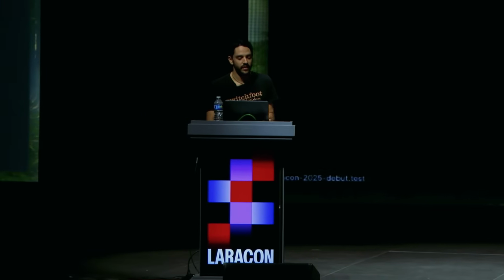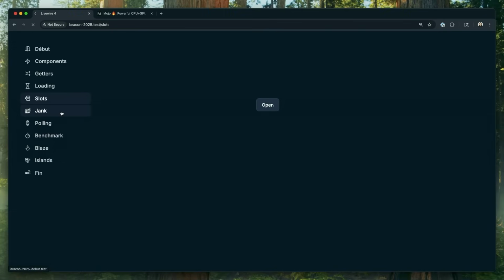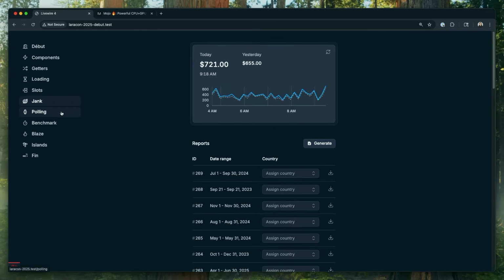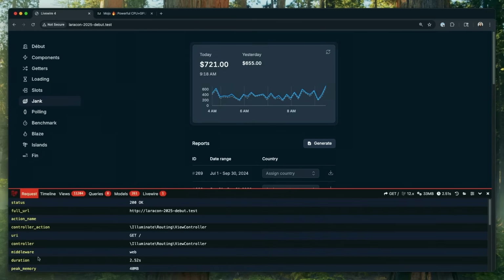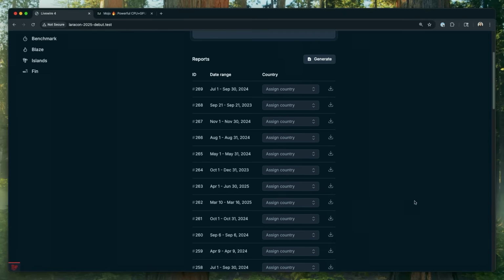So I made a dystopian page in Livewire 3. This is in a separate app on my machine. Livewire 3, it's basically broken. I tried to deploy all the worst practices I could think of. It's called jank. So I already clicked it. You can't tell. Give it time. All right, well, let's just see how long that took to load. So that was 2.5 seconds. That's a bummer.